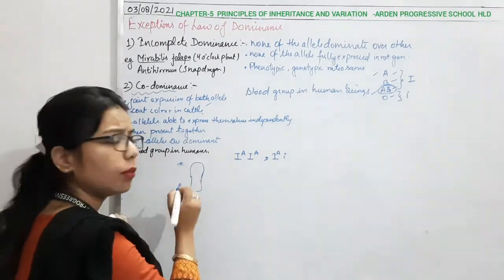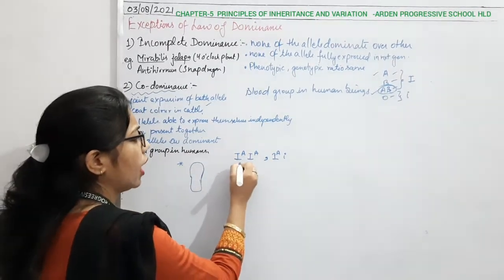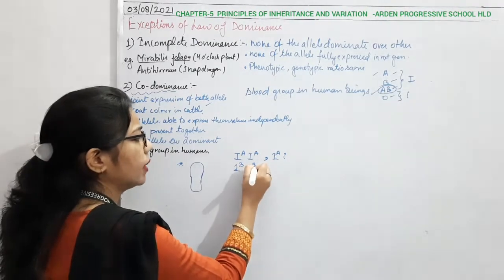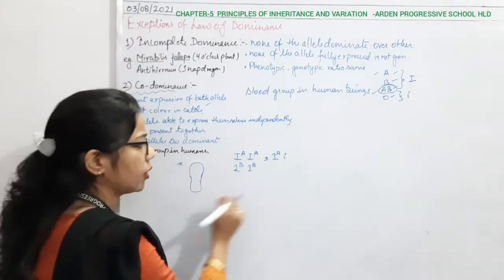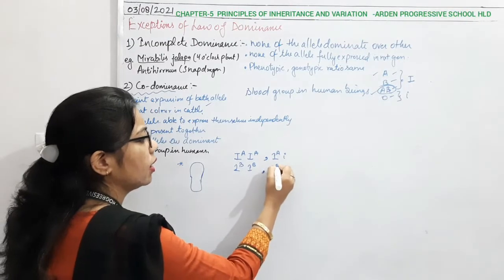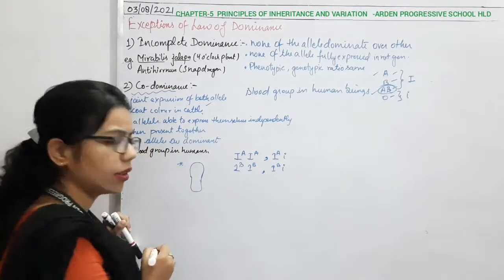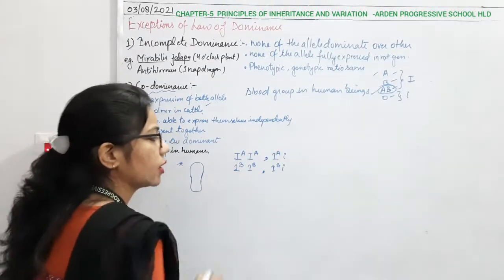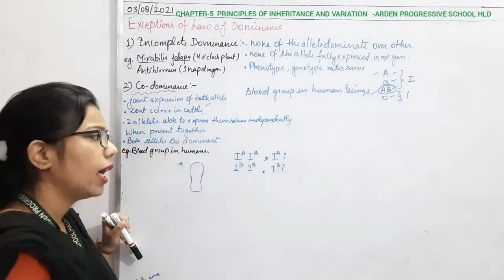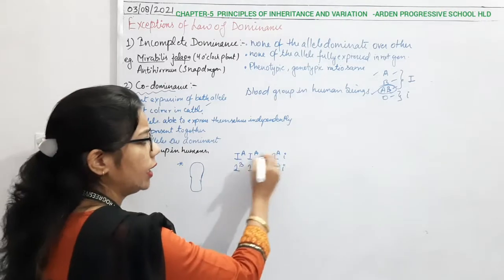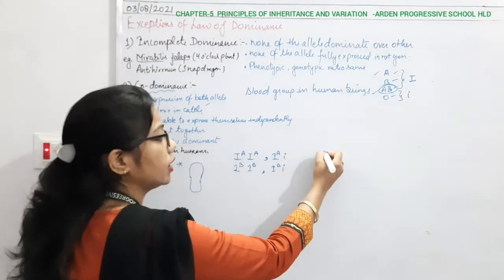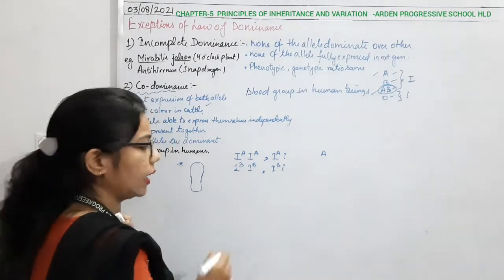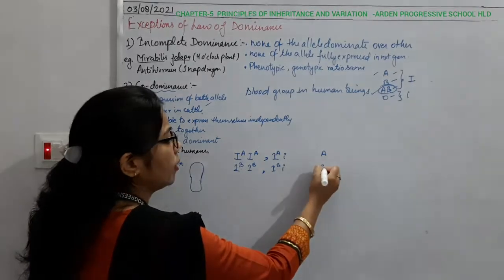Now, for blood group B, how can I write it here? IB and IB, and the other with IB and i. This one is in the homozygous condition and this one is in the heterozygous condition, right? And what type of antigen do they have? They have antigen A, and here they have antigen B.